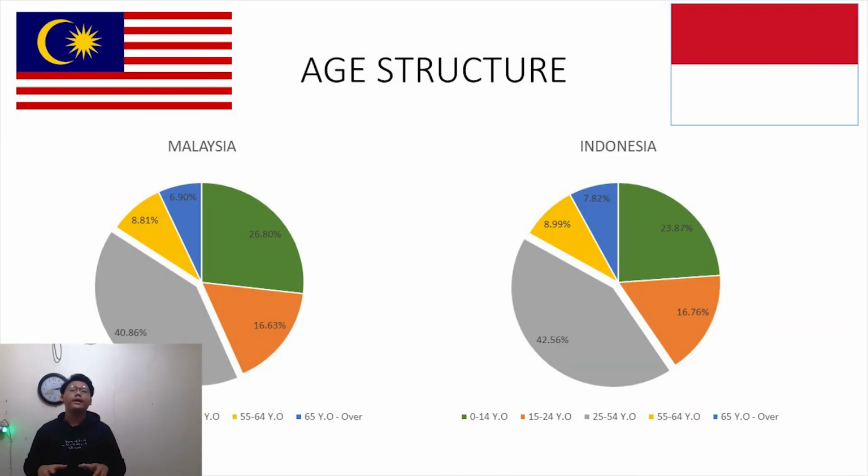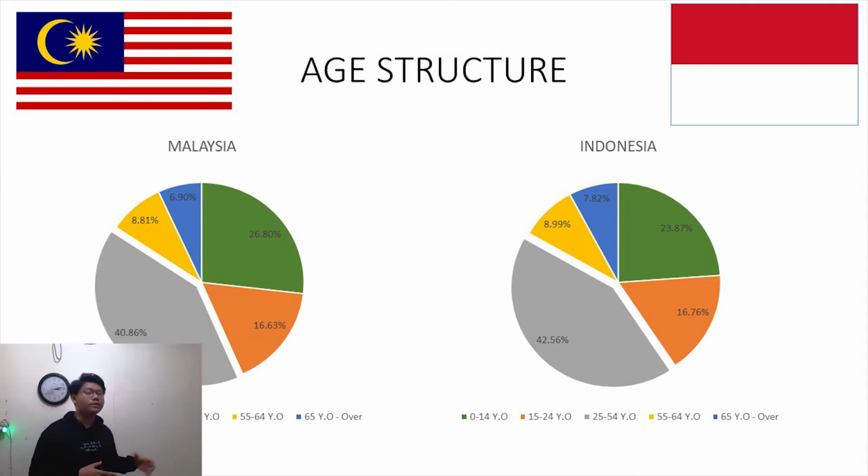The second point is the age structure. This pie chart shows us population by age in these two countries in 2020. These are two pie charts, and the left one represents data from Malaysia, and the right one shows us data from Indonesia.